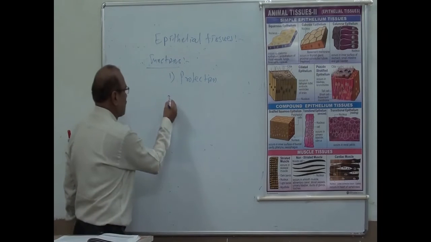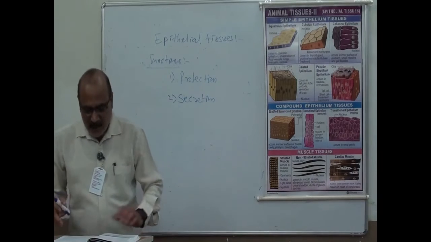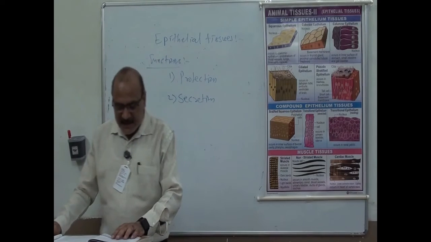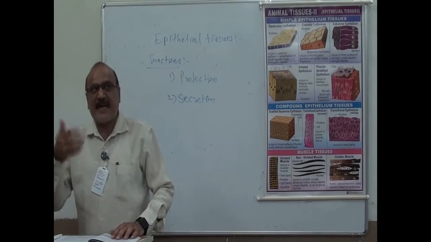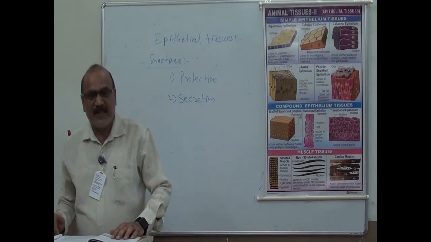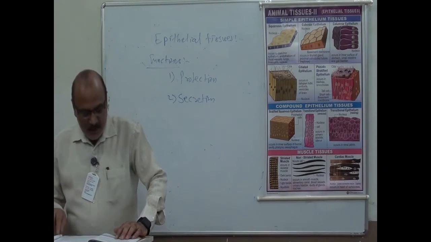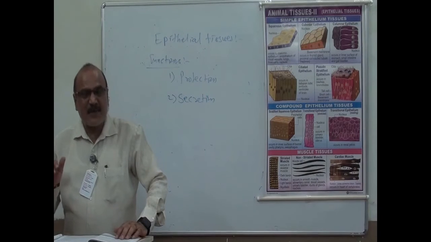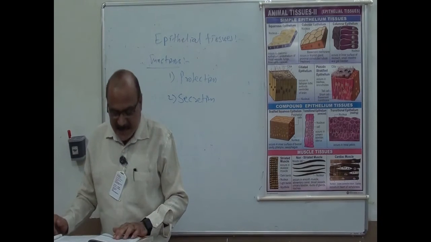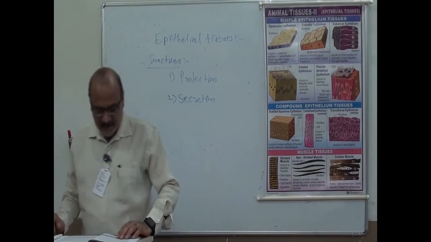Then second, secretion. Now glandular epithelium is modified for secretory function. Examples of digestive secretion: salivary glands secrete saliva, gastric glands secrete gastric juice. Then nutritive, mammary glands secrete milk. Then lubricative, sebaceous glands as well as mucous glands secrete lubricative fluid.